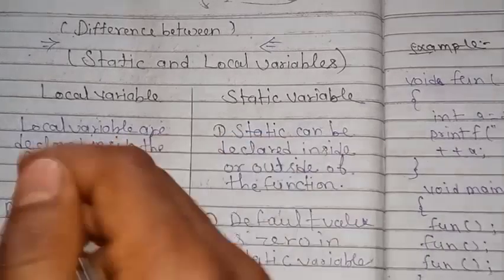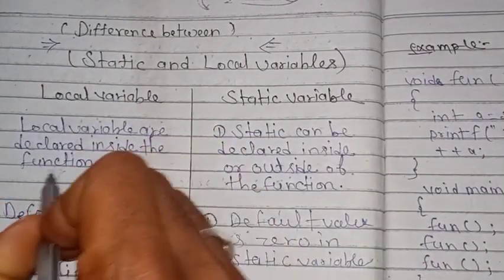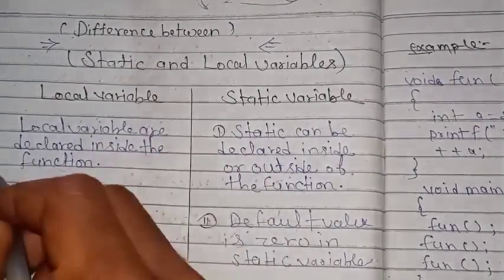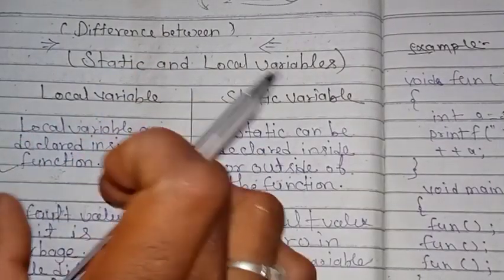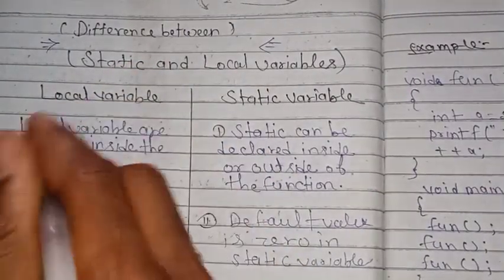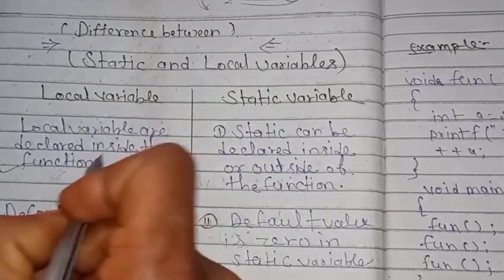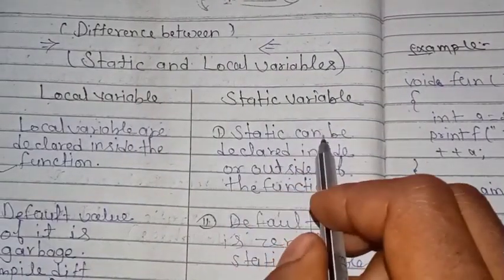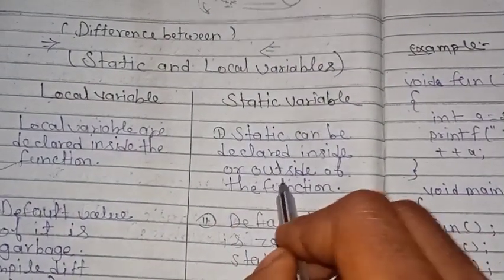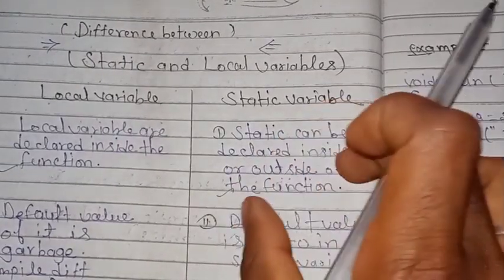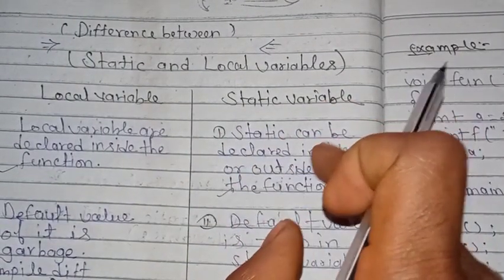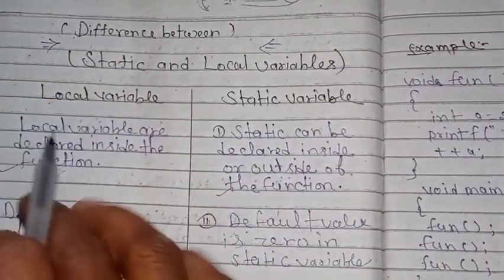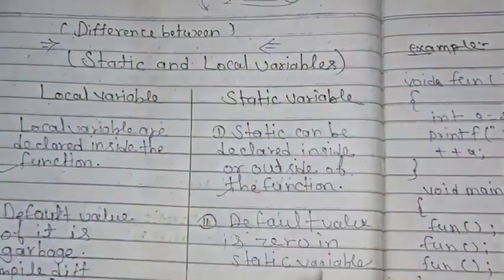First of all, local variables are declared inside the function. As I said above, local variables are declared inside a function. If we declare any type of function, such as a void function, then the local variable will be declared inside that function. On the other hand, a static variable can be declared inside or outside of the function. Okay, this was the first difference between static and local.